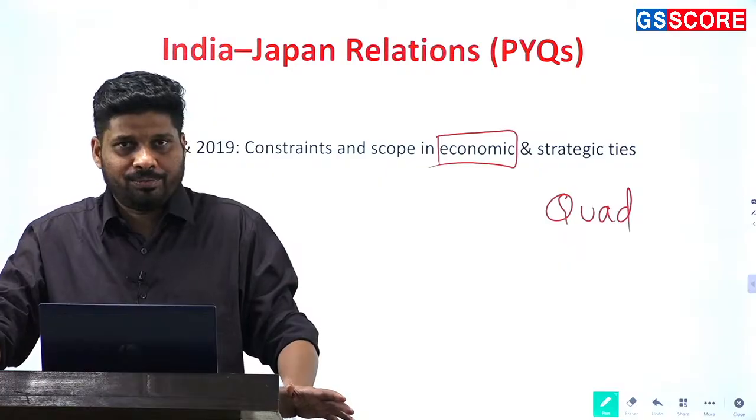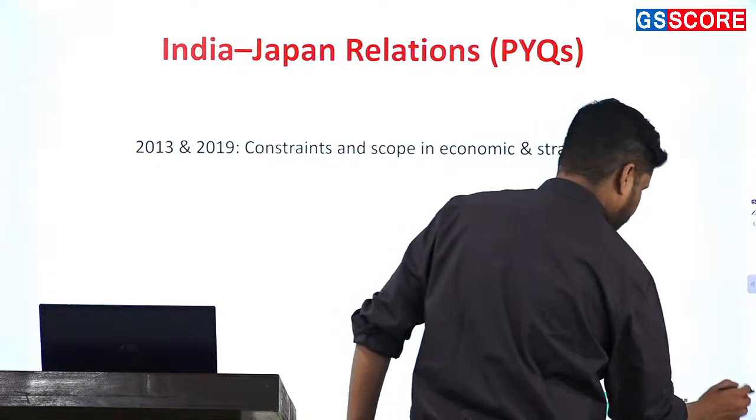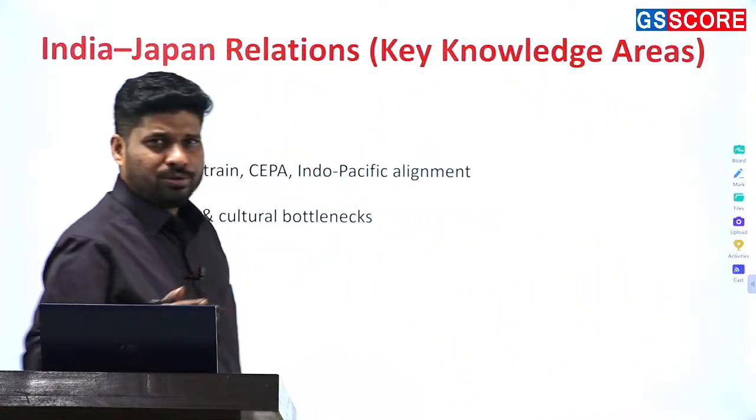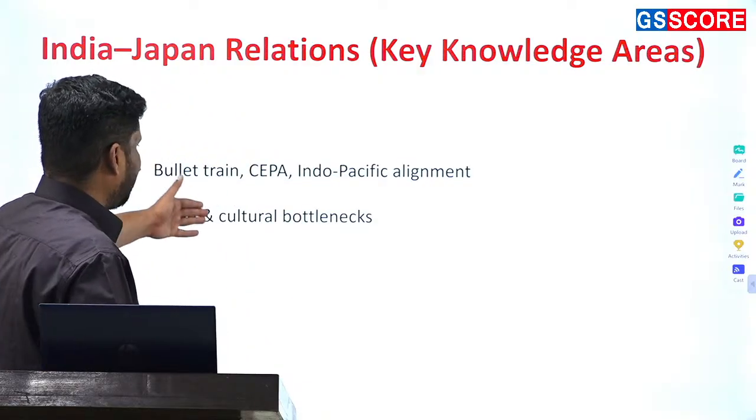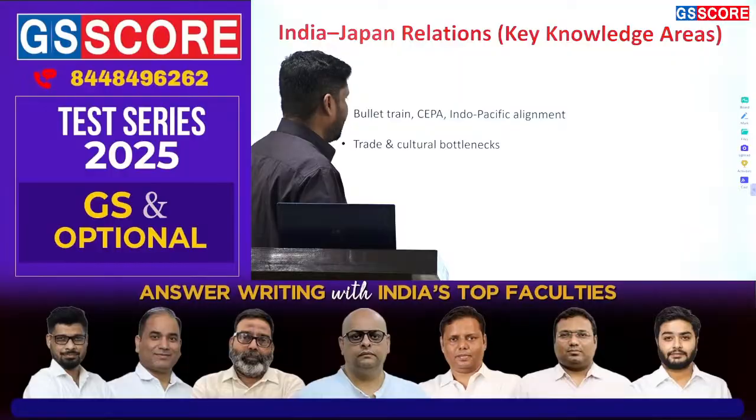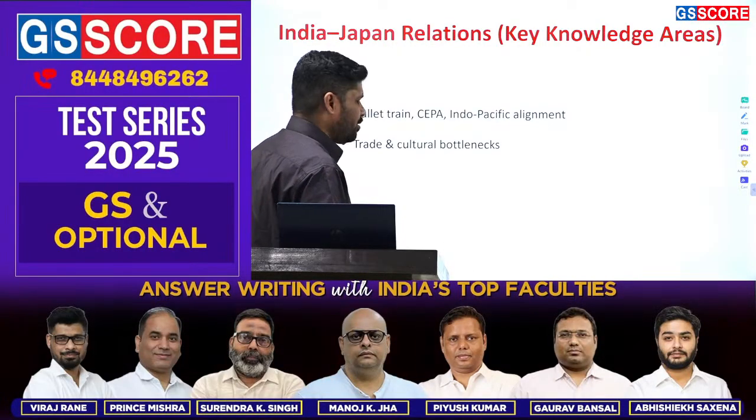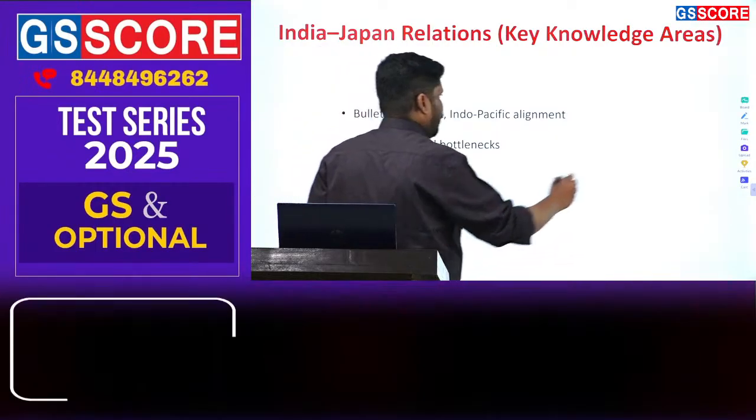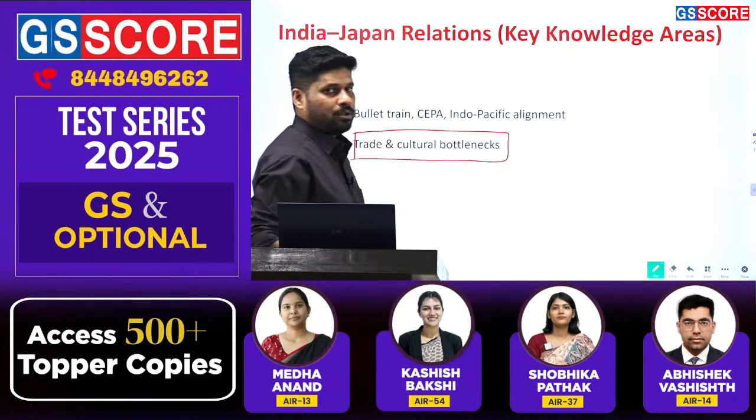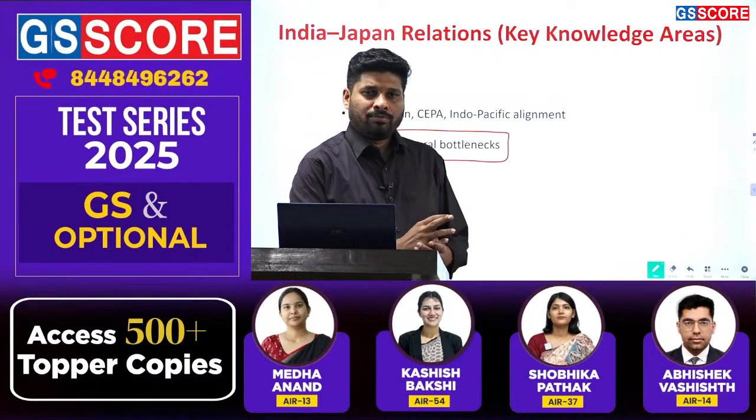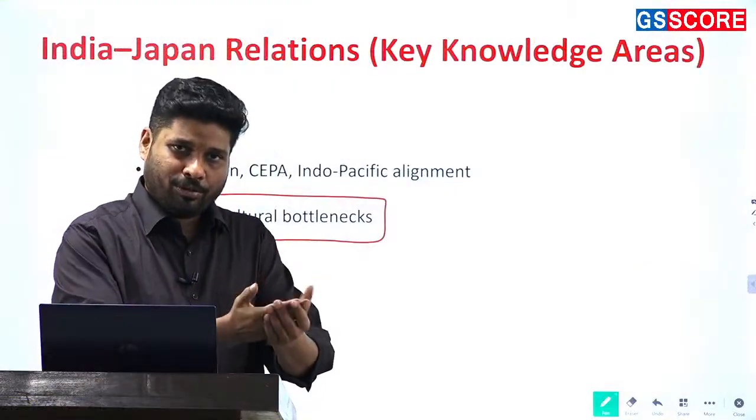In strategic ties, obviously the Quad will come into play. Investment of companies like Suzuki or Mitsubishi will also come into play when it comes to economic relations. Look, there is the bullet train, there is CPEC, there is Indo-Pacific alignment, not Indo-Pakistan, Indo-Pacific, and then we have trade and cultural bottlenecks. That is why India-Japan relations have not prospered to the fullest extent. Why have they not prospered to the fullest extent? That obviously has to be showcased.